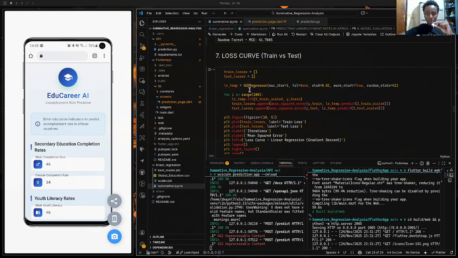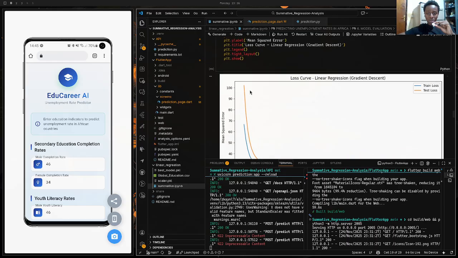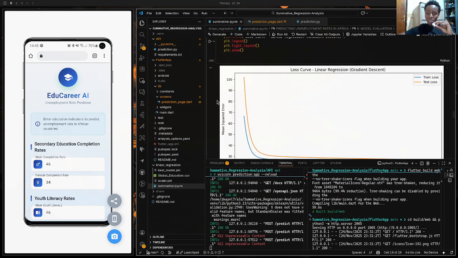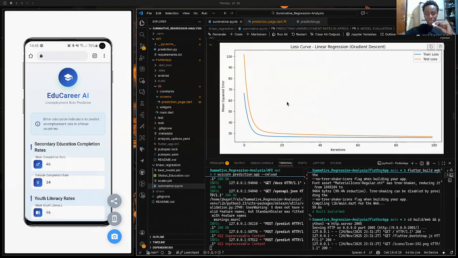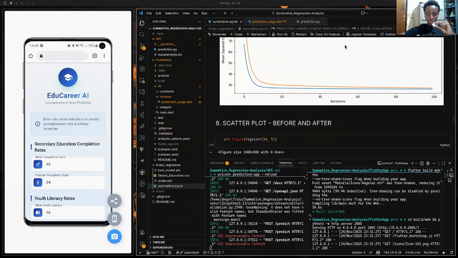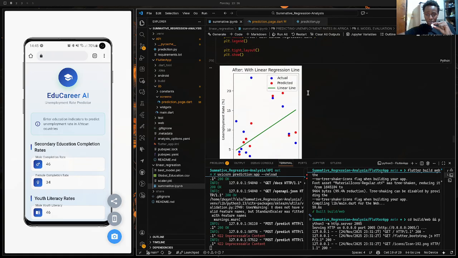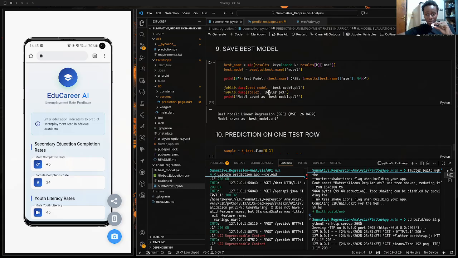The loss curve here is also showing the mean squared error, and the train loss and the test loss are going down, decreasing, during the training of the linear regression, so it's good. And this is basically it. Here I was just saving the best model.